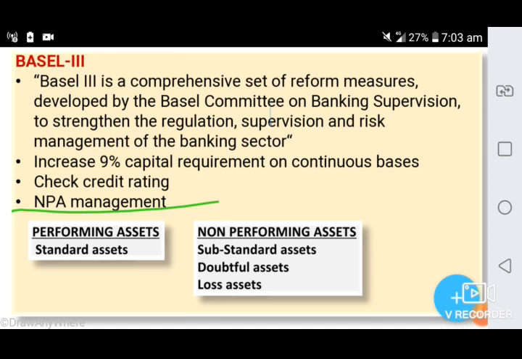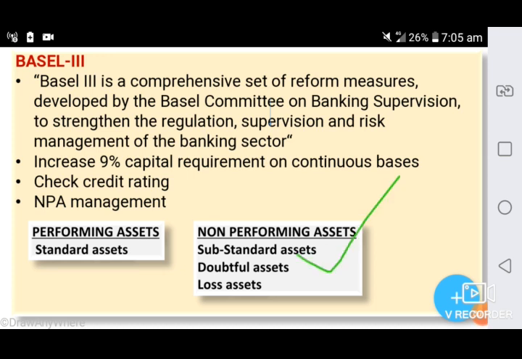First one, standard asset. Standard assets are performing assets. If the borrower is making timely payments and is seen to be in a good position, that would be categorized as a standard asset. Then, if they default in payment for a time period less than or equal to 12 months, it would be categorized as a substandard asset.